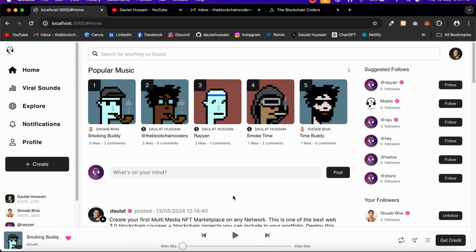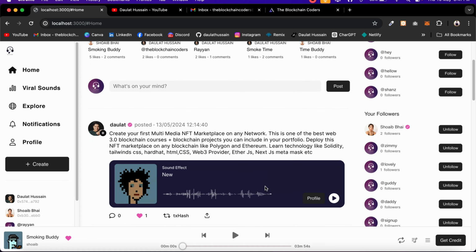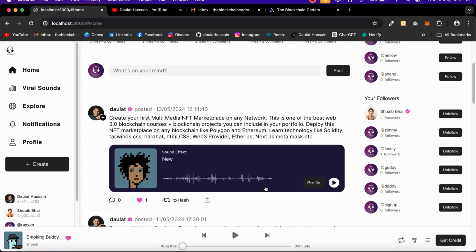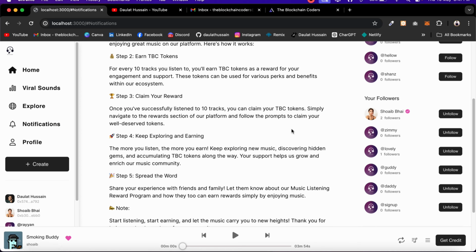So this is the feature I have included to retain the user on our Dapp. I can collaborate with different tools and ad campaigns which I can display and make more money. I can even charge a higher amount to those artists who will create their music on our Dapp. In that way, they will also get views, likes, and popularity, and will also make money. So this is the perfect strategy which you can implement.